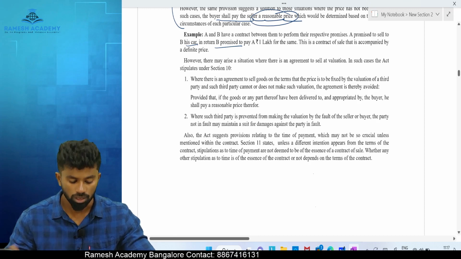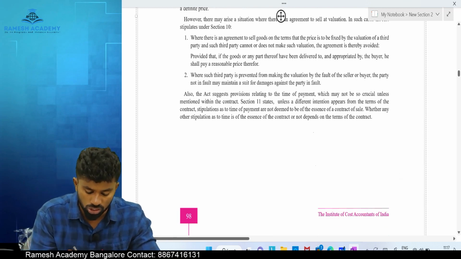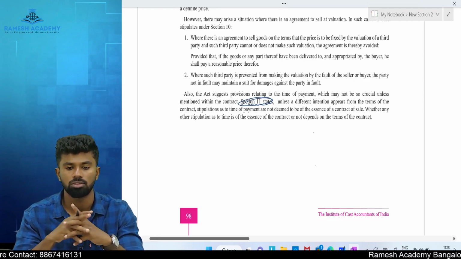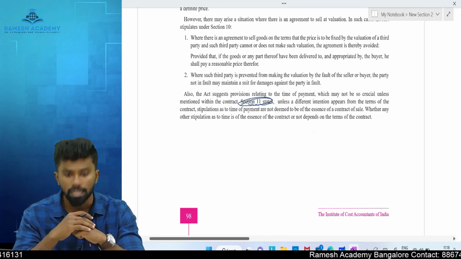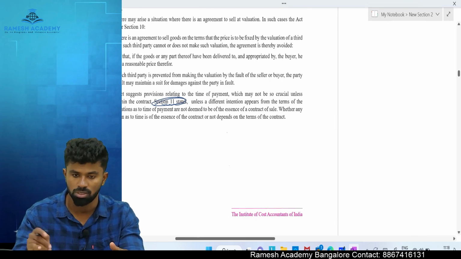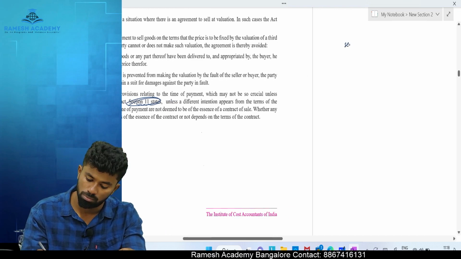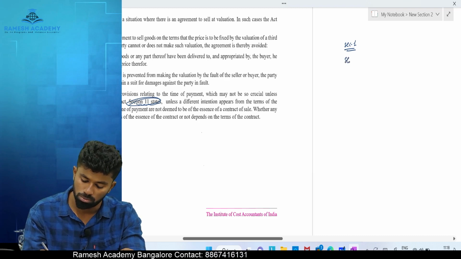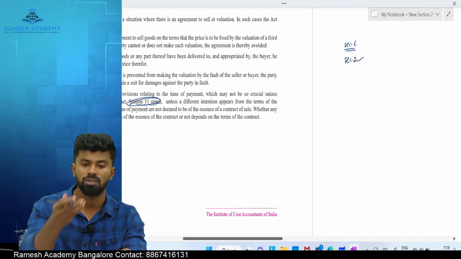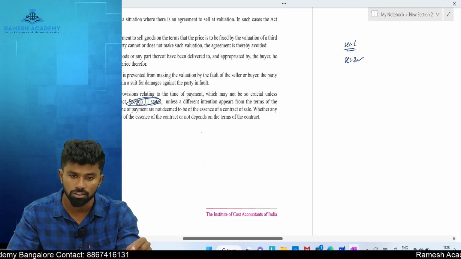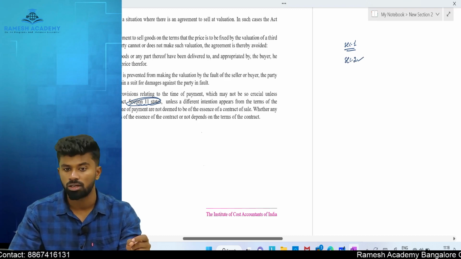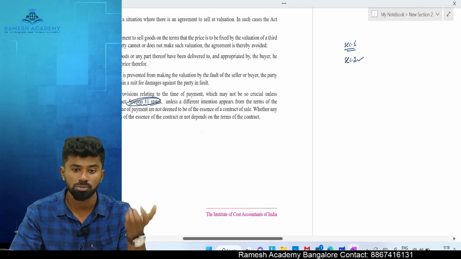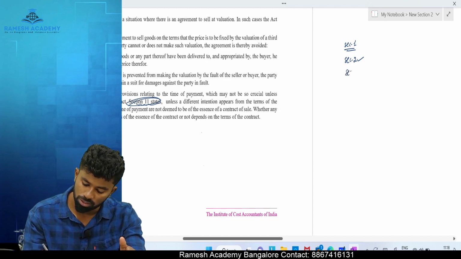Next one, Section number 11. I hope you thoroughly understood Section 1 to Section 10. I repeat the list of section numbers, you can note it down. Section 1 provides short title, extent, and commencement. Section 2 provides the definitions, which I have discussed already: the definition of goods, buyer and seller, mercantile agent, types of goods. Section 3 is not relevant.